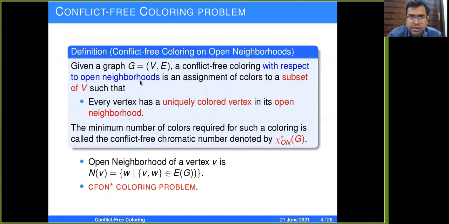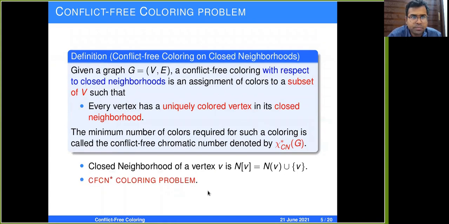A conflict-free coloring with respect to open neighborhoods is an assignment of colors to a subset of vertices of the graph such that every vertex has a uniquely colored vertex in its open neighborhood. By open neighborhood, we mean the set of vertices that it is adjacent to. The minimum number of colors required for such a coloring is called the conflict-free chromatic number, denoted by chi-ON-star of G. We abbreviate the problem as the CF-ON-star coloring problem.